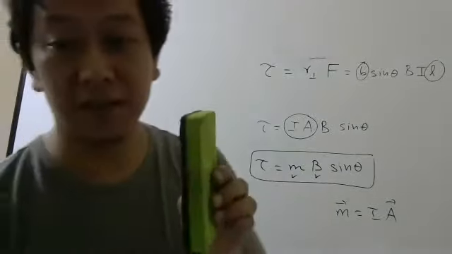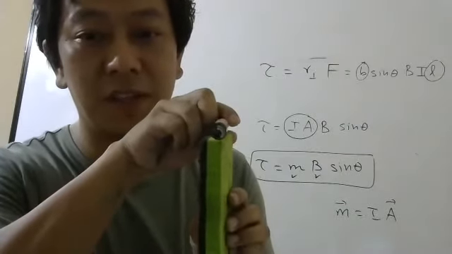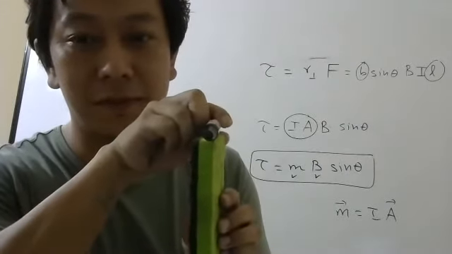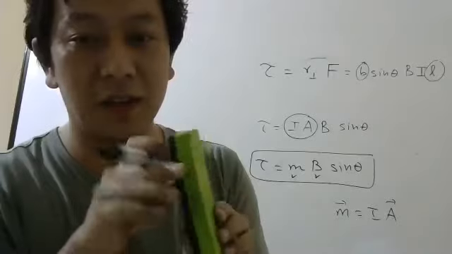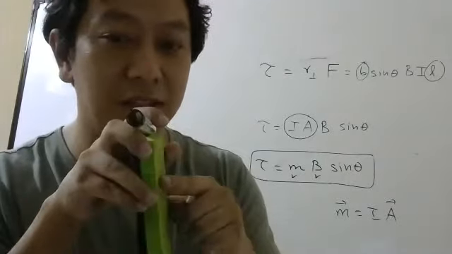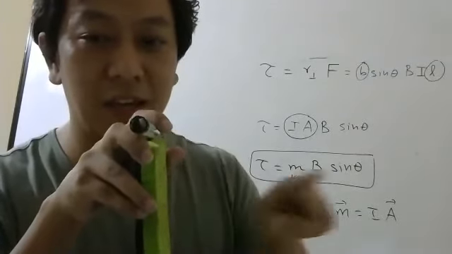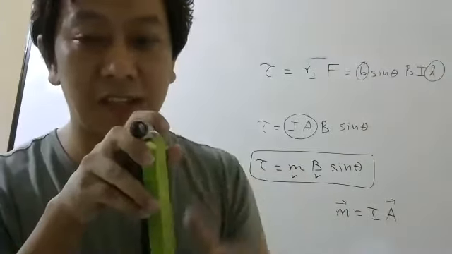What if I keep it like this? Now what will be theta? Where is the area vector? For this you try to find the area vector. So now the area vector is this side. The area vector is here, which means the magnetic moment is here, and the magnetic field is here. So theta is 90 degrees.